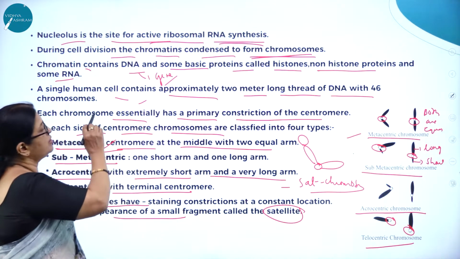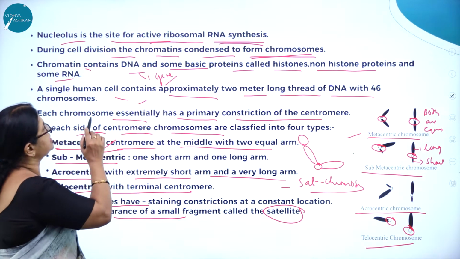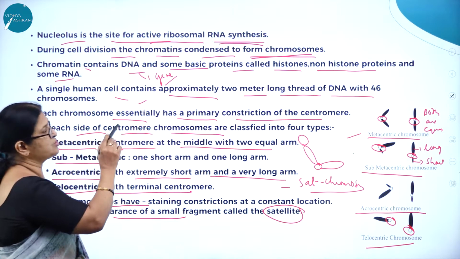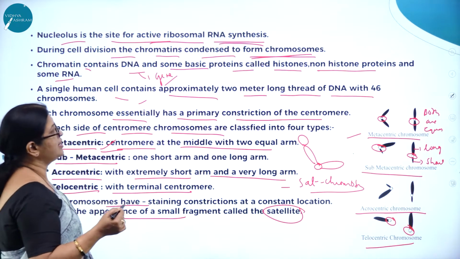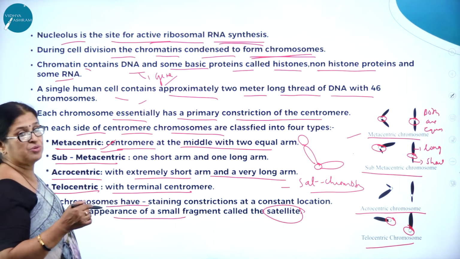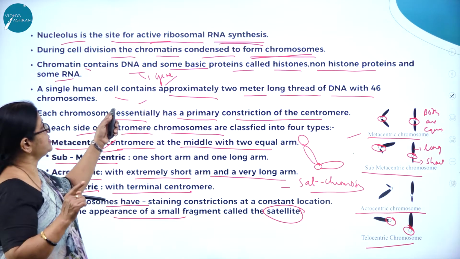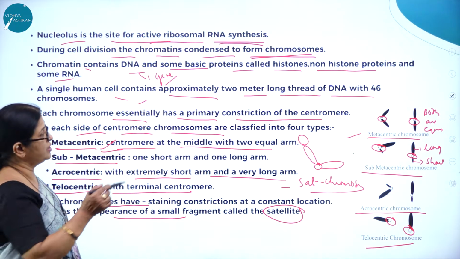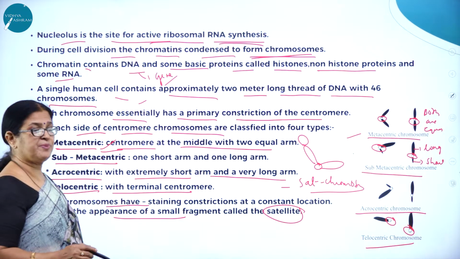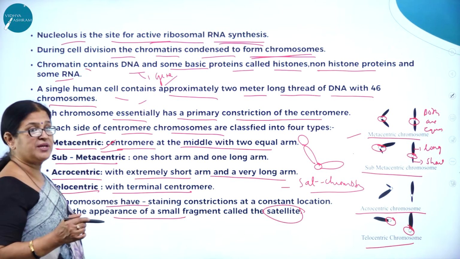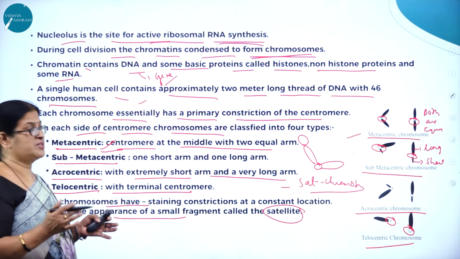So I repeat, the nucleolus is the site for active ribosomal RNA synthesis. During cell division, the chromatin is condensed to form what? Chromosomes. And chromatin contains what? DNA, which is nothing but the genetic material, with some basic proteins like histones, non-histone proteins, and some RNA. A single human cell contains approximately a 2-meter long thread of DNA with 46 chromosomes. Each chromosome essentially has a primary constriction, the centromere. The centromere is the one which holds the two arms of the chromosome.